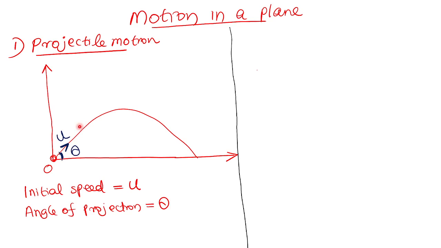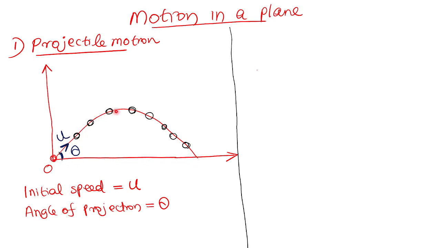A body, initial speed of the body is u. The body is moving along this path. You understood that? This one is the ground.